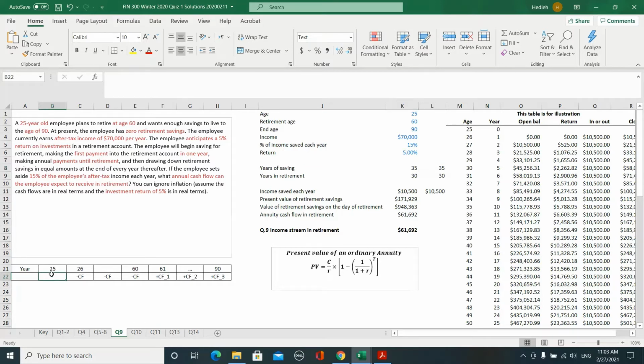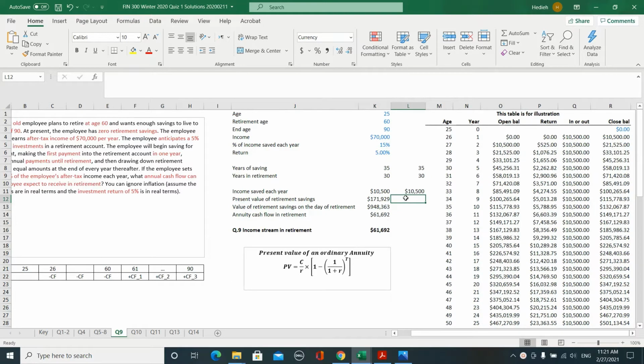And then by using the formula for future value, very easily you can transfer this present value from year 25 to future value in year 60. So in this way, the number of calculations that you have to do will go down. So let's do that. Let's first find the present value of retirement savings.